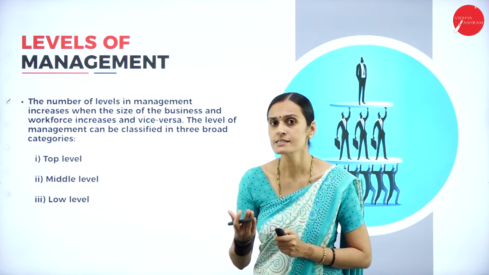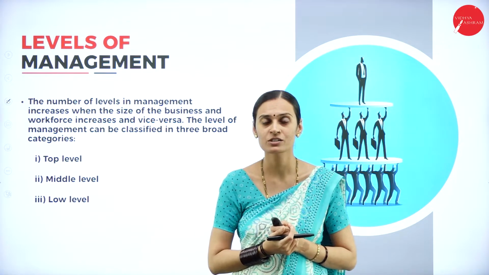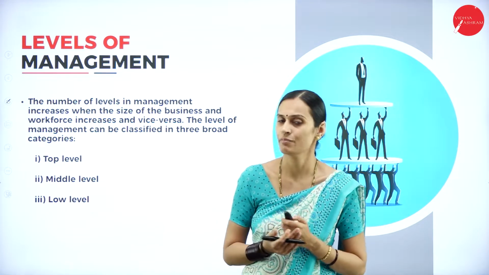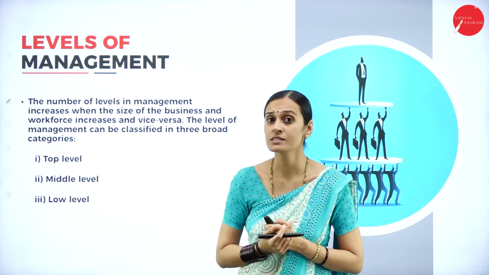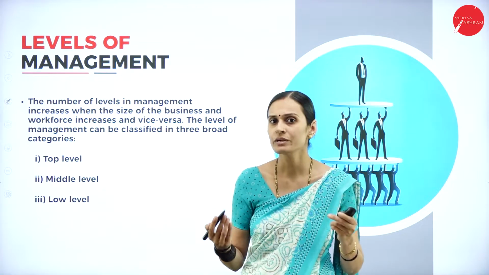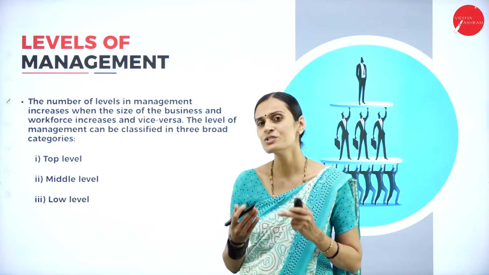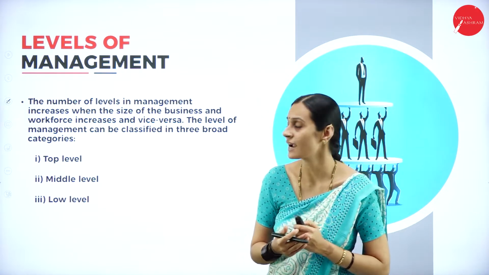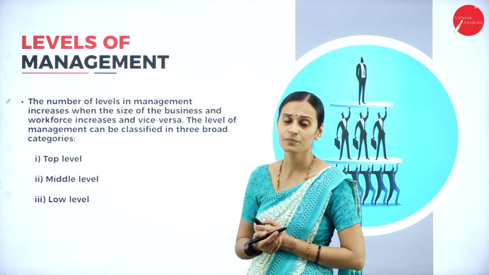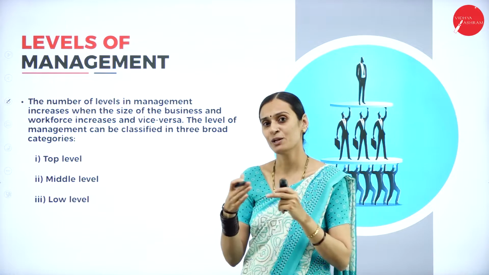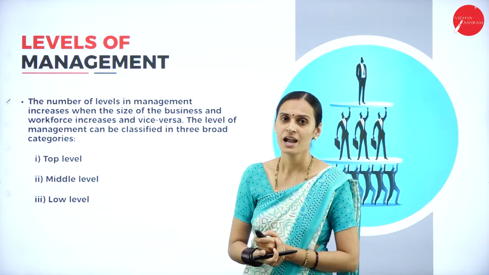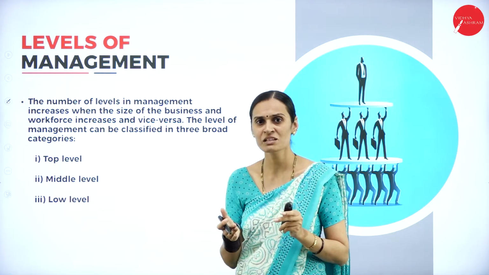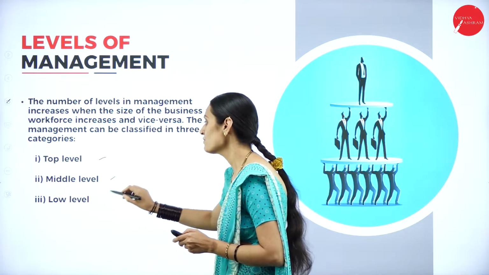Somebody is appointed as a CEO, somebody as a general manager, somebody as a clerk. Which level of management do those people belong to? Somebody wants to become the CEO of a company, somebody wants to become an executive. Which level of management do they belong to? To understand this concept, we have to understand the different levels of management. How many levels are there? It depends on the size of the organization. If it is a big organization, there are more levels of management. If it is small, there are three levels of management.